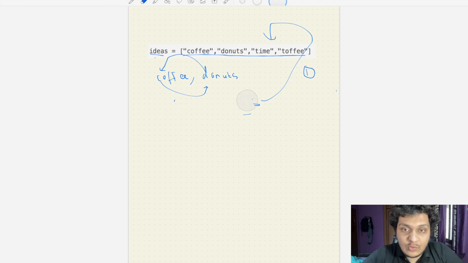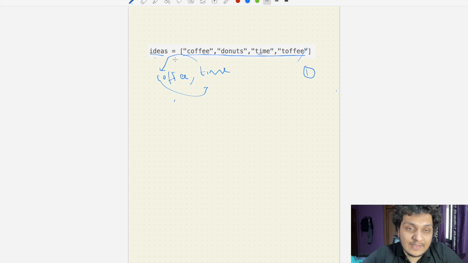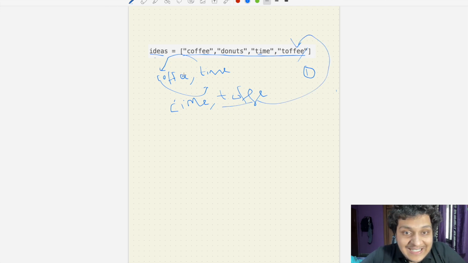Same thing we will do now for time. We will swap these two letters and check whether we have any such word here. Let's see, we have time and toffee. Is toffee present here? Toffee is already present here. So we can say it is not a valid name. So we have to skip it. We don't have to increase the distinct value. We will go forward.